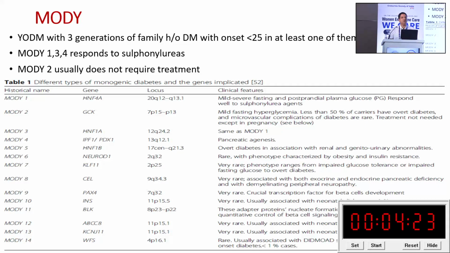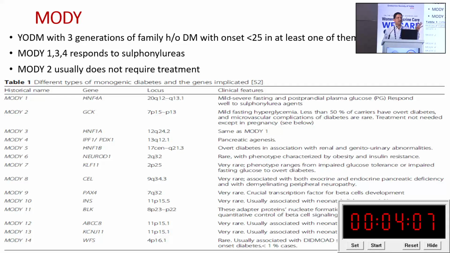Again, coming to the youth onset, the MODY, we know at least 3 successive generations should have diabetes, with onset of diabetes less than 25 years. MODY 1, 3, 4 respond well to sulfonylurea, and MODY 2 does not require any treatment.